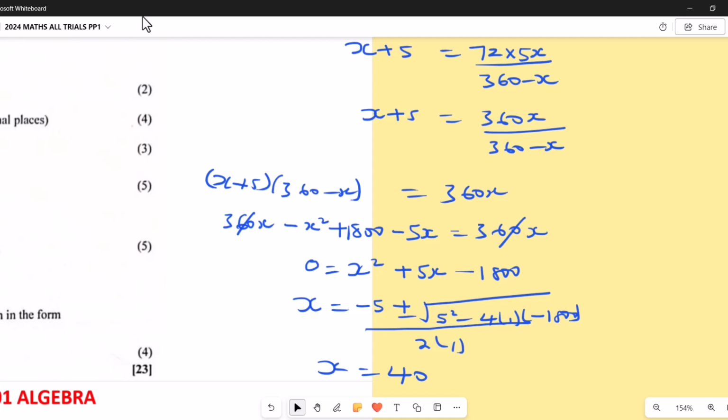What about with the minus? Let me check it as well here. With the minus, I get negative 45. But because x is speed, it can't be negative. So we leave out the negative. So we take the positive answer in this case. So our x equals 40. x equals 40. And I hope we are together.